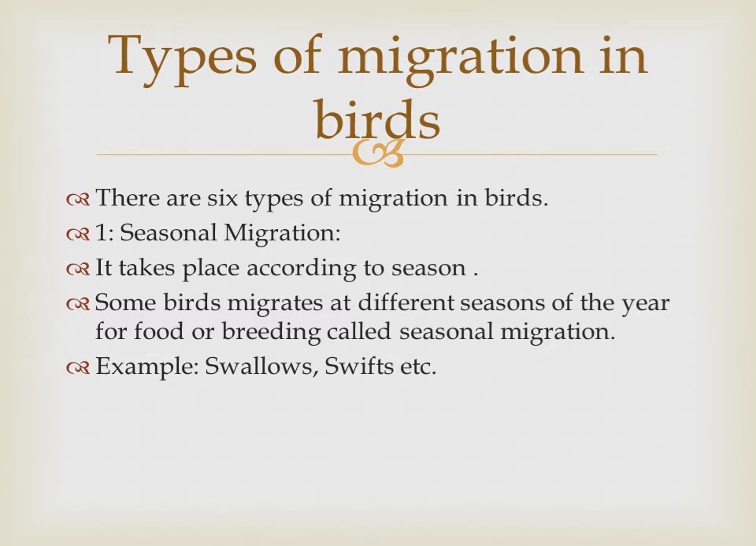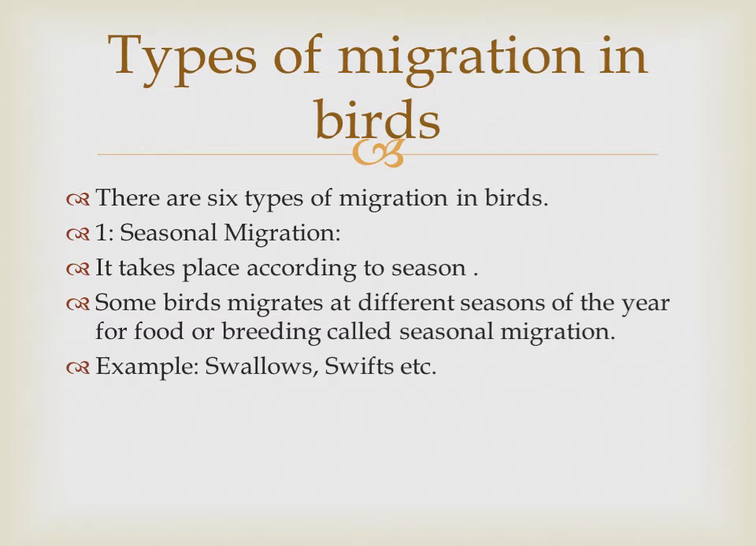Types of migration in birds. There are 6 types of migration in birds. Seasonal migration. It takes place according to seasons. From the word seasonal migration, it means that migration takes place in birds according to the season, and that is known as seasonal migration. Some birds migrate at different seasons of the year for food and breeding; that is known as seasonal migration.